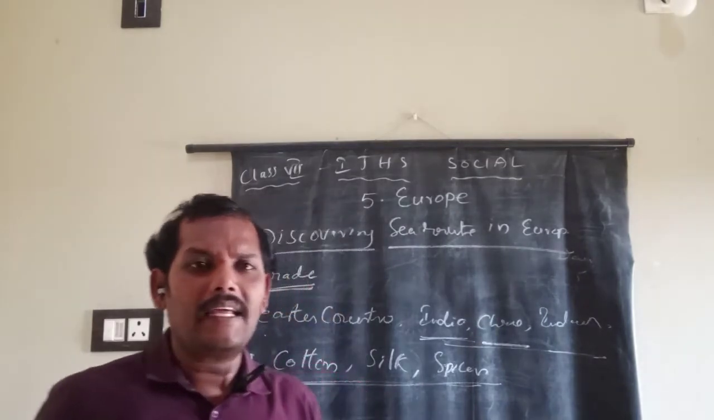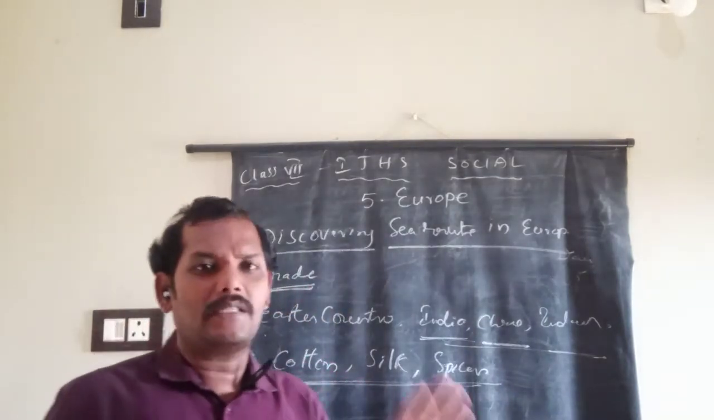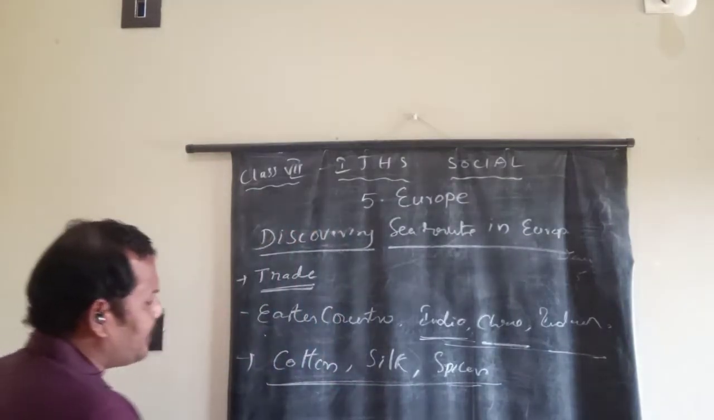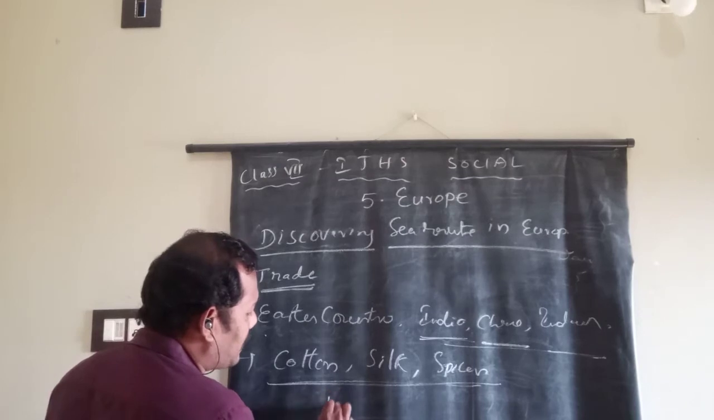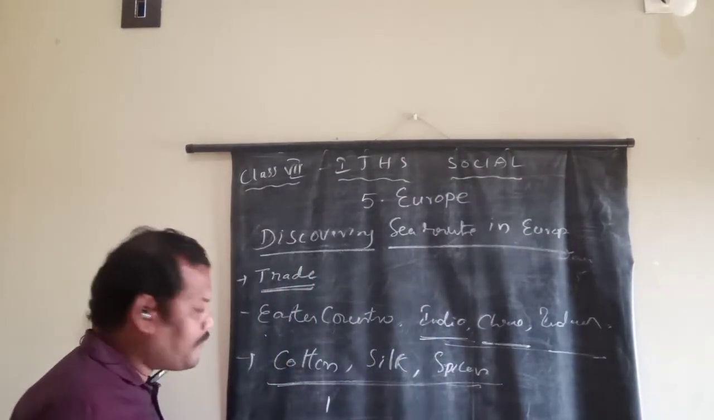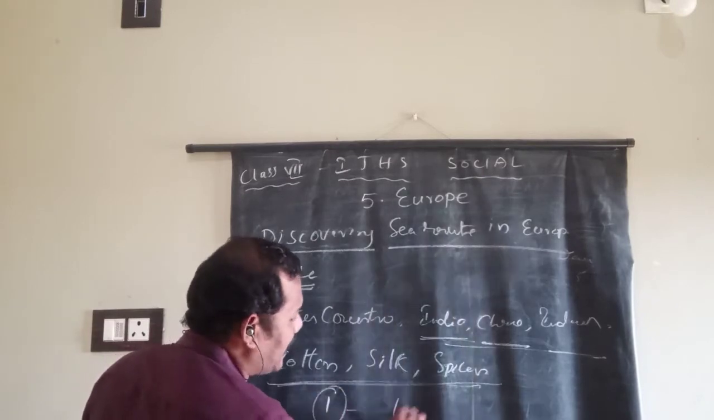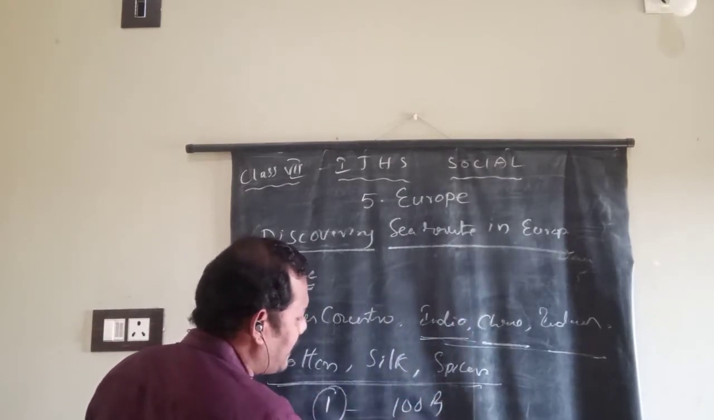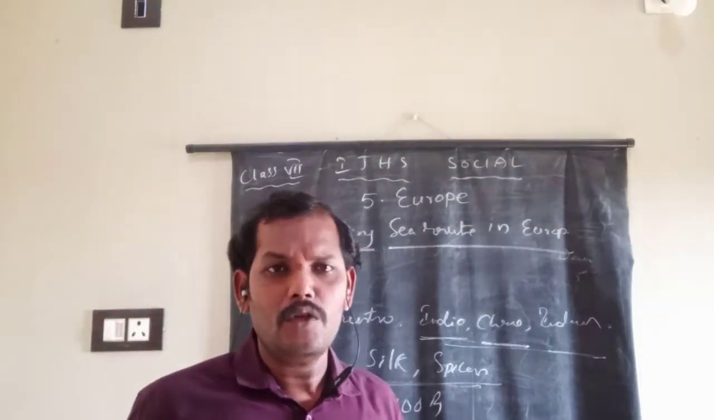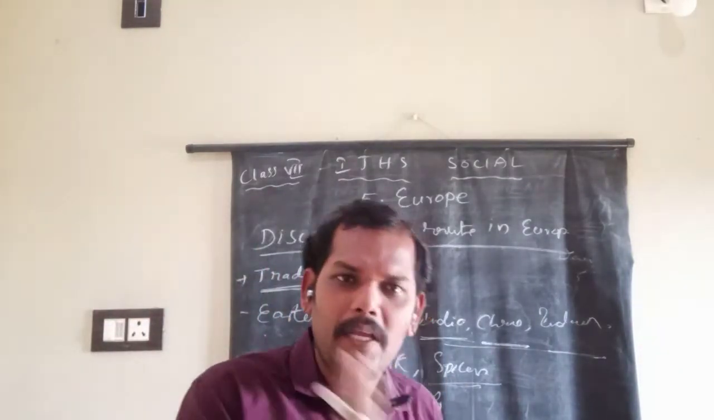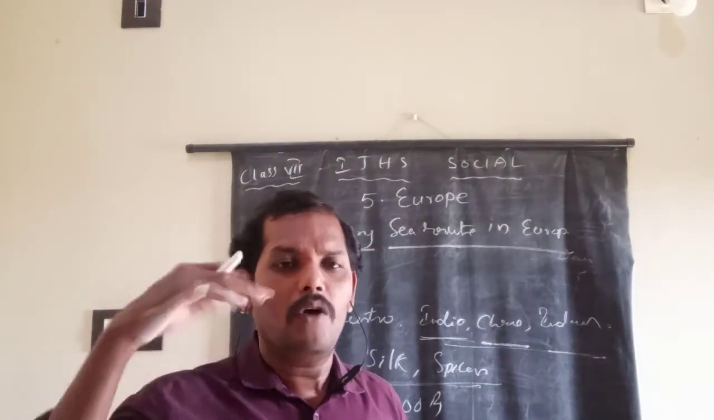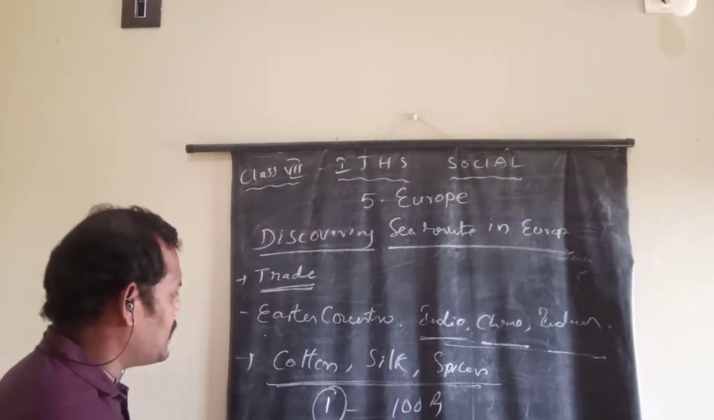Sometimes they are getting several times their expenditure. For example, they spent 1 rupee for the collection of these goods from India. After selling these goods, they got 100 rupees. Nearly 100 times the benefit. So most of the people in Europe were interested in trade because of getting more profits. Okay, this is the system.